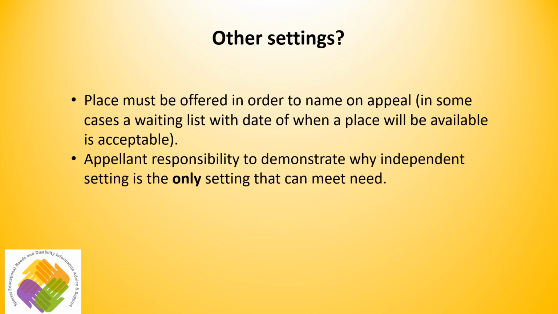So what about those settings that fall outside of this list? Most commonly, these are independent schools who are not Section 41 registered or approved. For these settings, a place must have been offered in order to name them on the appeal and for the tribunal to make a decision on it. This is because these settings do not have a duty to admit pupils, as with schools in the Section 38(3) list. If you have had a place offered from an independent, non-Section 41 approved school, you can name them on your appeal.